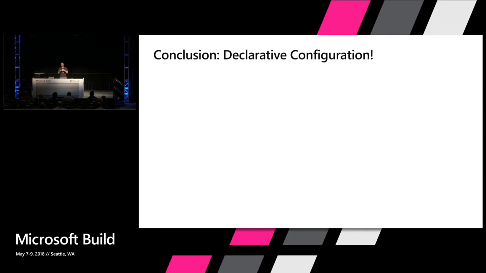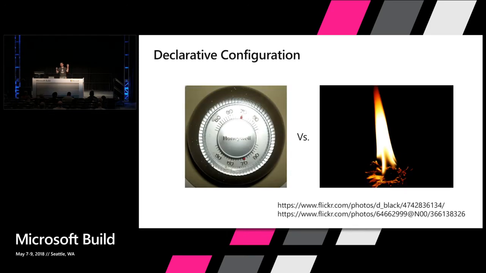All right, so the answer to all of those goals is this idea of declarative configuration. And declarative configuration stands in opposition to what we call imperative configuration or imperative management. To give you an analogy for why this is valuable and why this is important, this is the sort of two pictures that I would give you. On the left, we have a thermostat, right? And with a thermostat, you declare a state, right? You say something like, I would like this room to be 70 degrees.